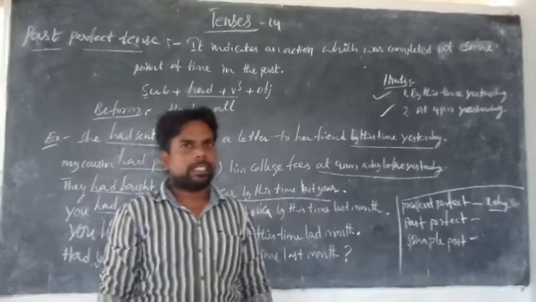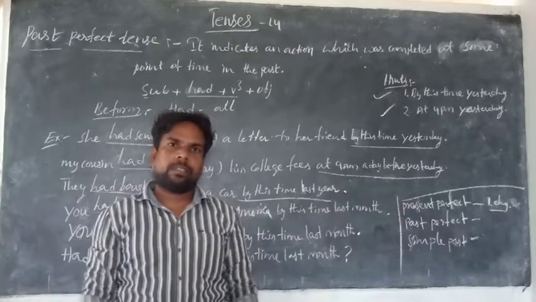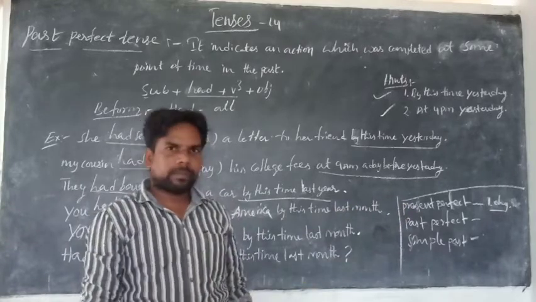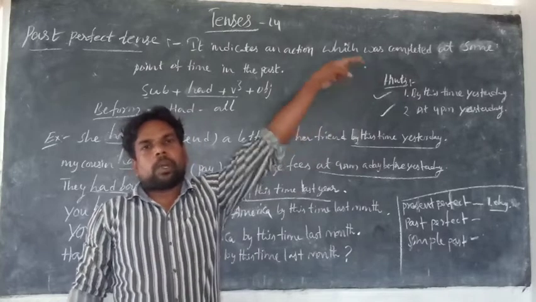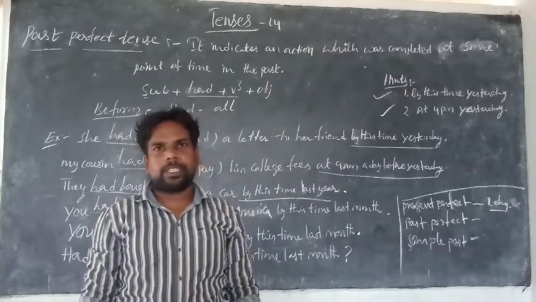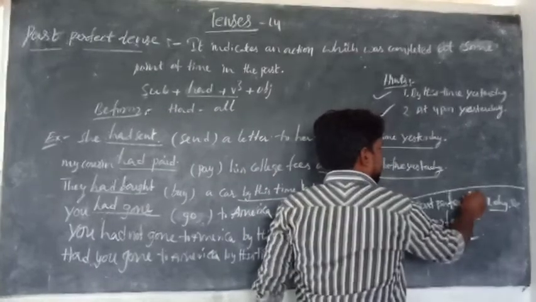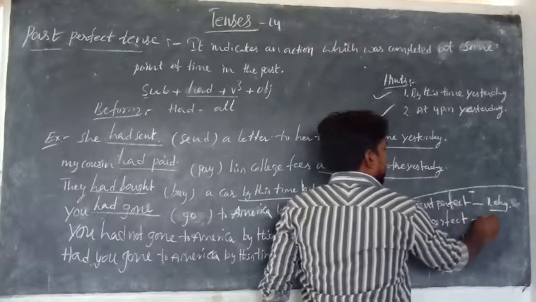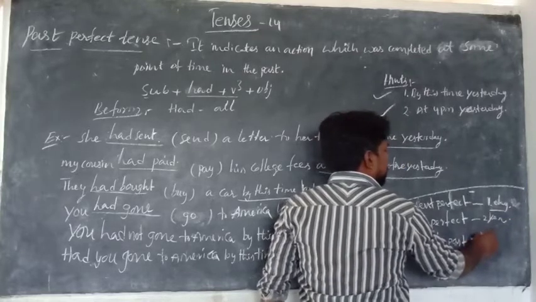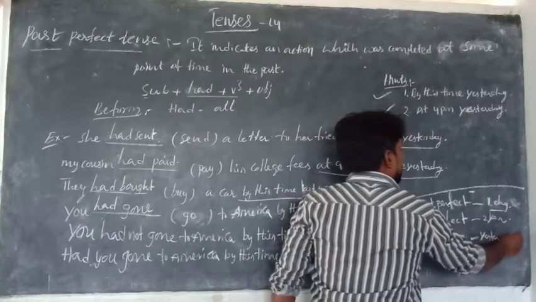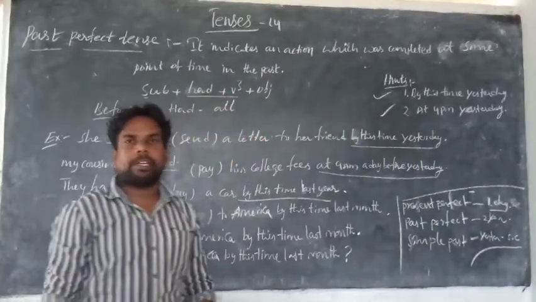Whereas simple past, its time period is vast. It's a lot. So what is the time period of simple past? From yesterday to the starting of the creation. Is it clear what I am saying? Present perfect's time period is short, only one day. Past perfect's time period is two years or two months, and simple past's is yesterday to the starting of creation. SC means starting of creation.